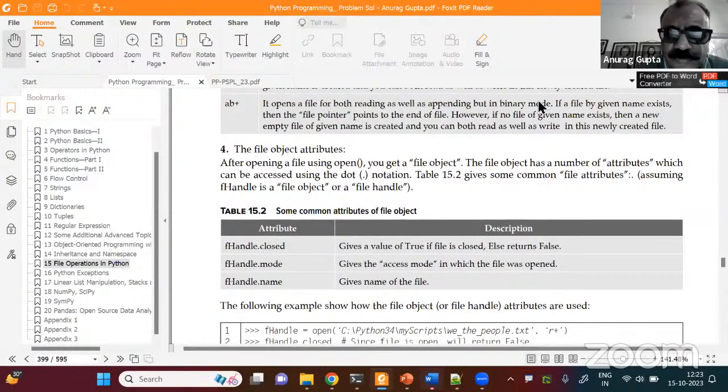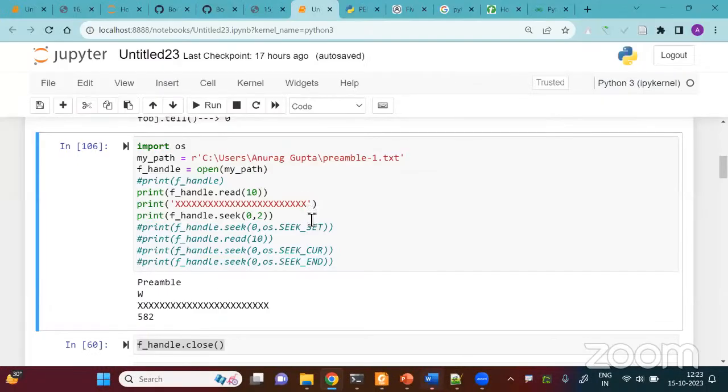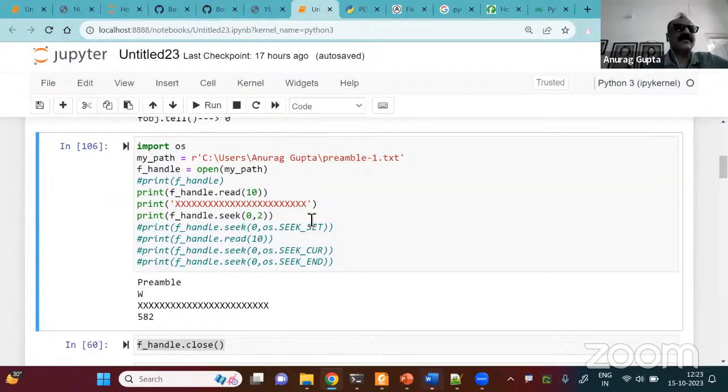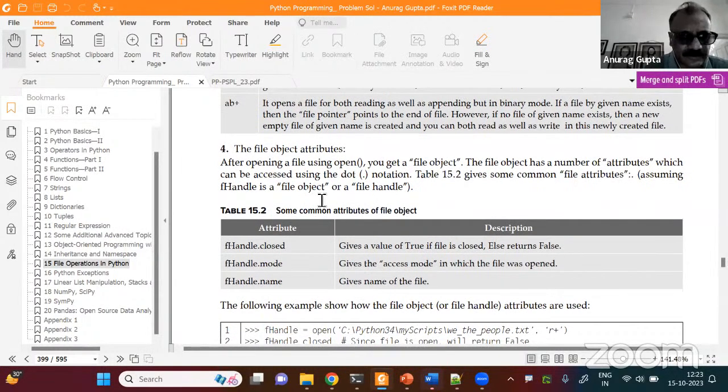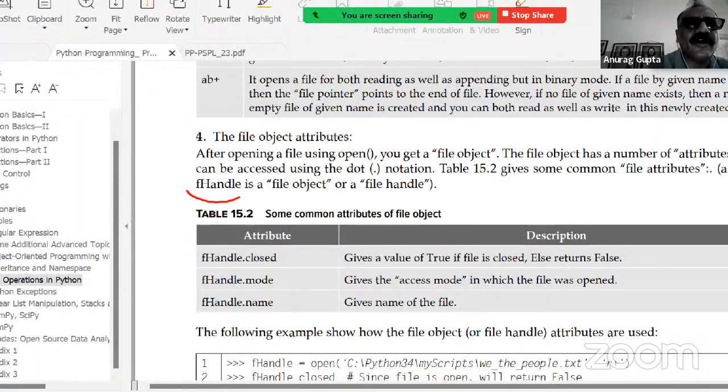Excuse me, sir. Is this f handle a built-in object? No. I have given this name. In fact, I have specified in the book that assuming f handle is the return value of the open function.